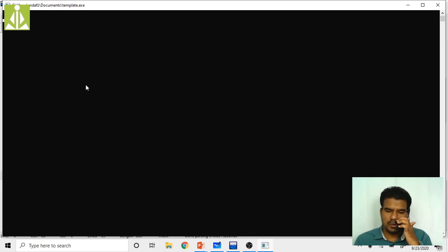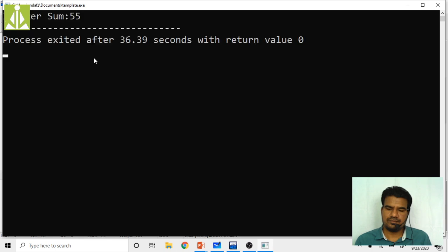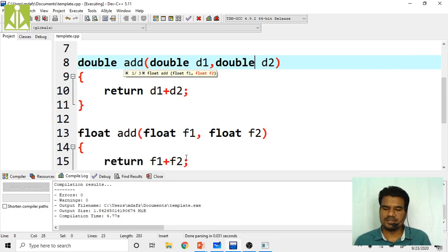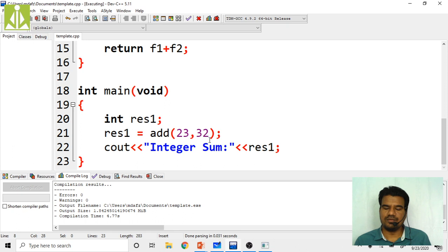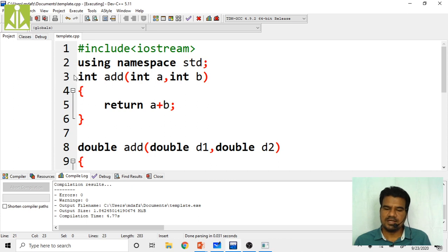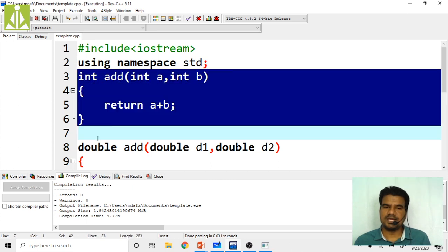As you can see the output, integer sum 55, we got like this. Whatever values we passed, 23 and 32, we got 55. And this code is executing from this function, because we are passing integers.